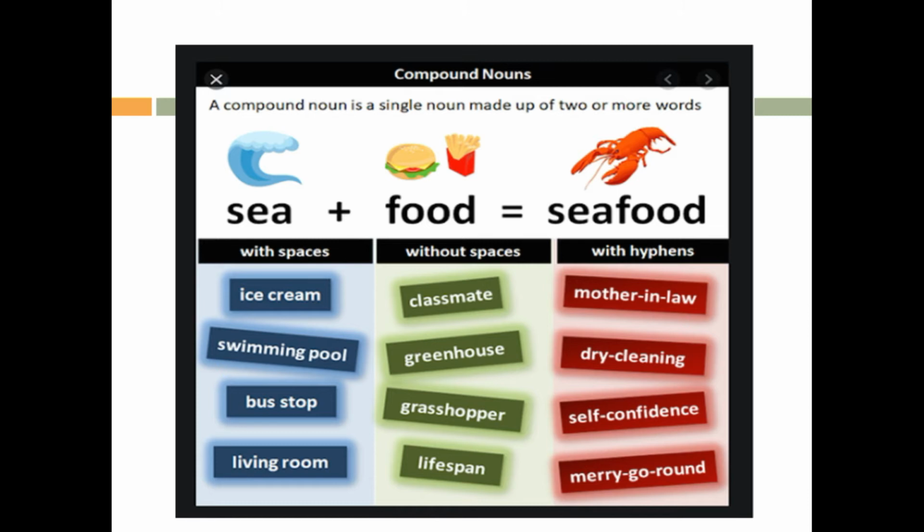Classmate, greenhouse, grasshopper, lifespan. There is no space between these words, okay? Now the third one with hyphens. Mother-in-law, dry cleaning, self-confidence, merry-go-round. You can see that there is a hyphen between the red ones.